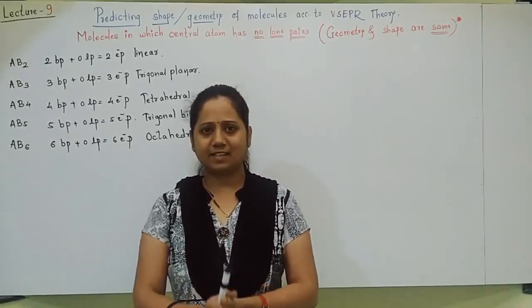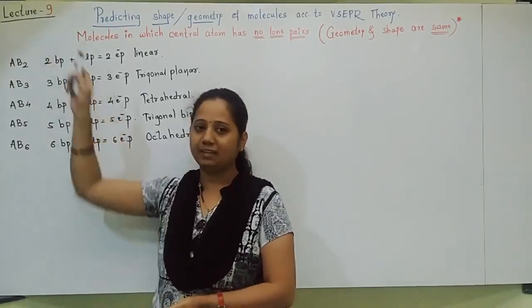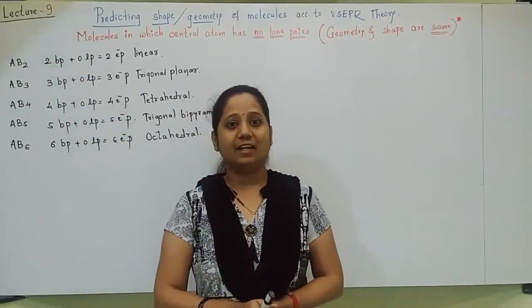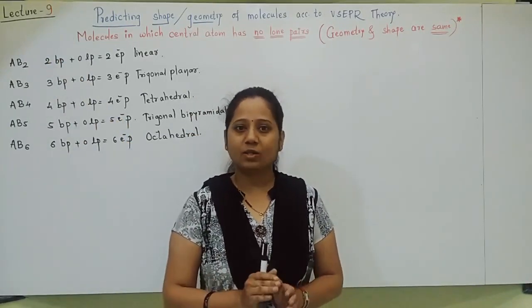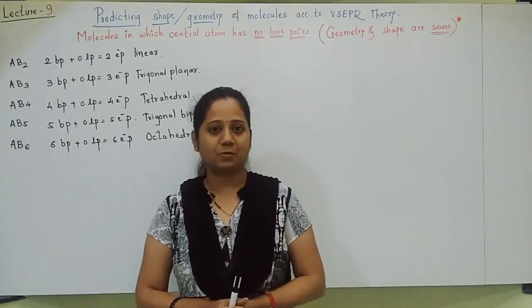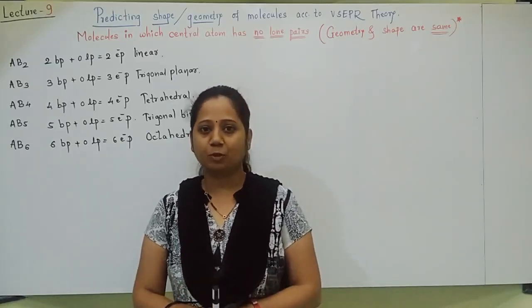Chemistry Online Classes lesson going on is chemical bonding. This is lecture number 9 and we are in VSEPR theory. VSEPR theory postulates are over and we are predicting the shapes of molecules according to VSEPR theory. How to predict the shapes of molecules?